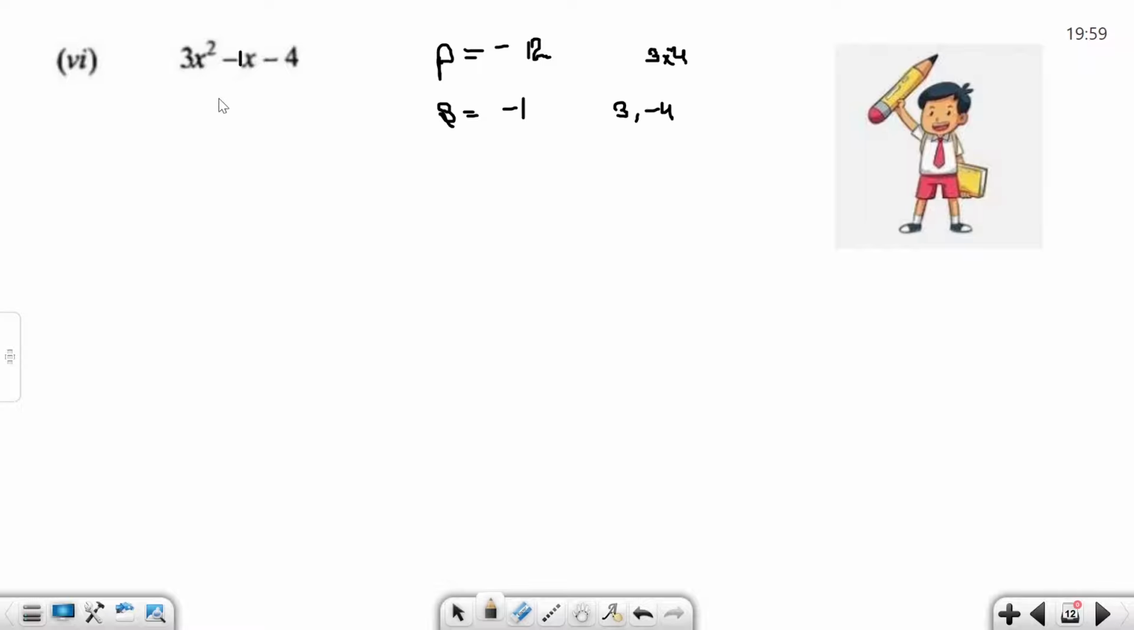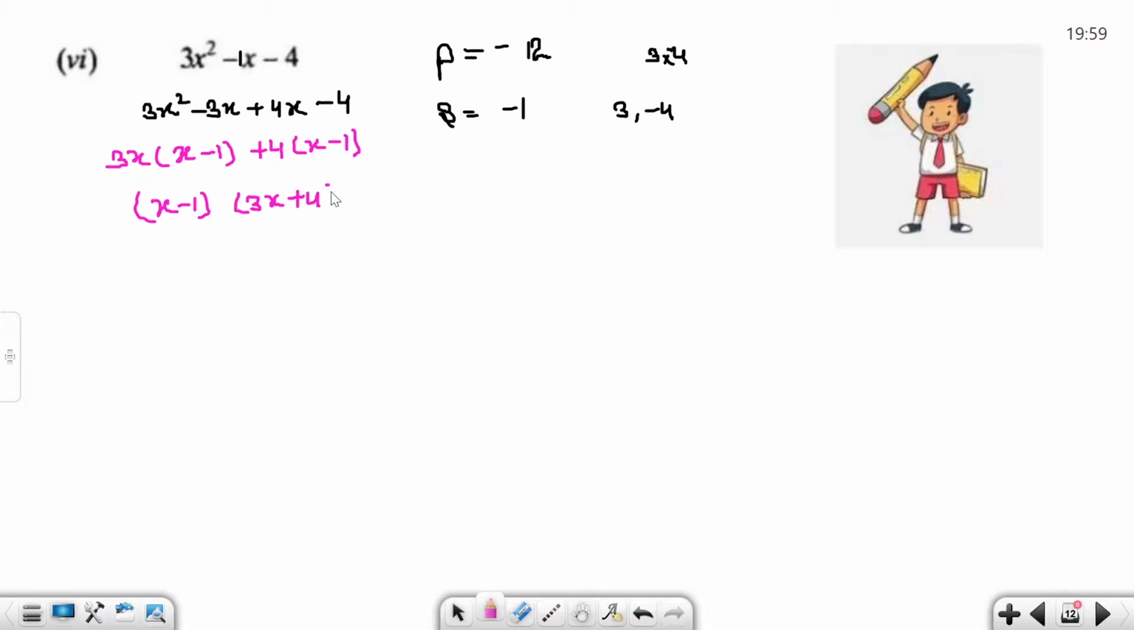So two factors, minus 3x plus 4x minus 4, and first term is 3x square. We change in the middle term. Now take common. 3x is common, so we write here x minus 1. Common term is 4, x minus 1. x minus 1 is common, and 3x plus 4.